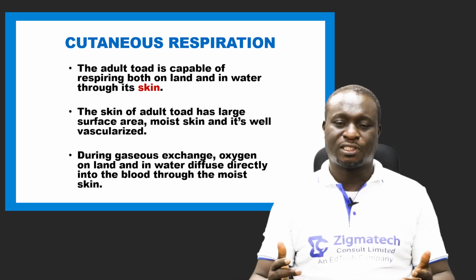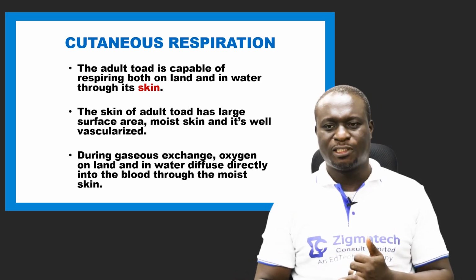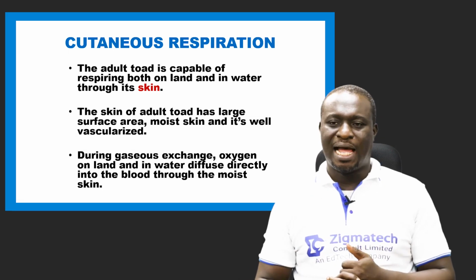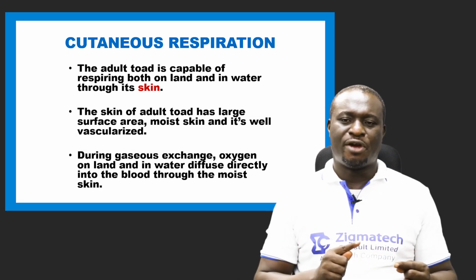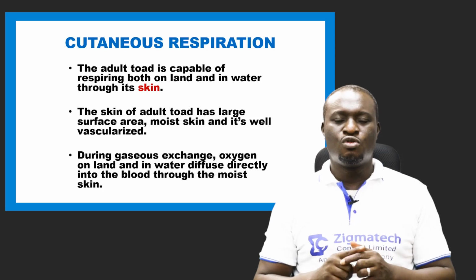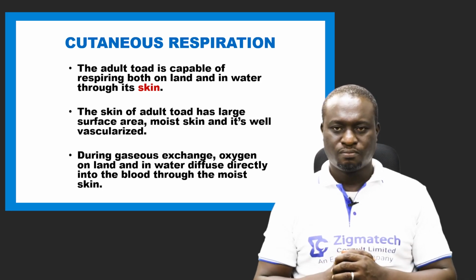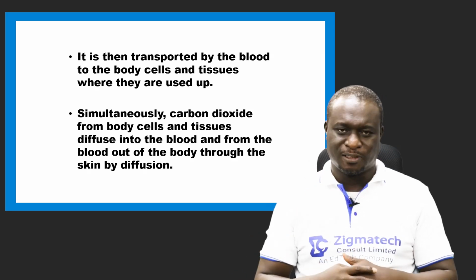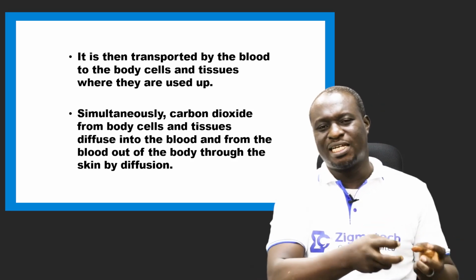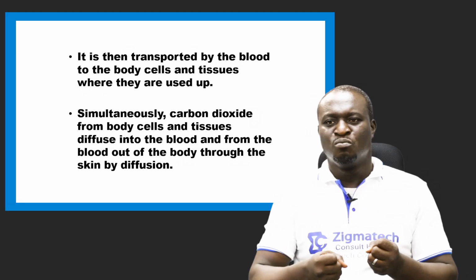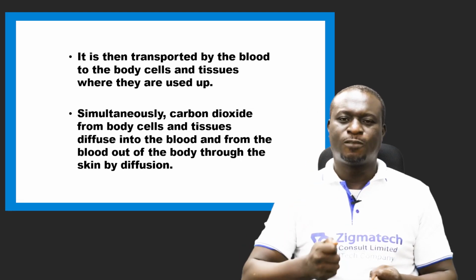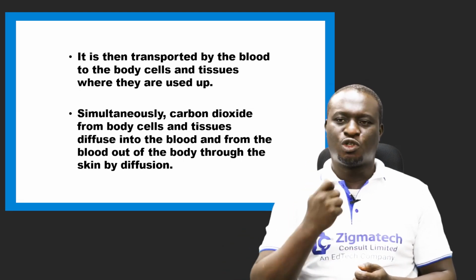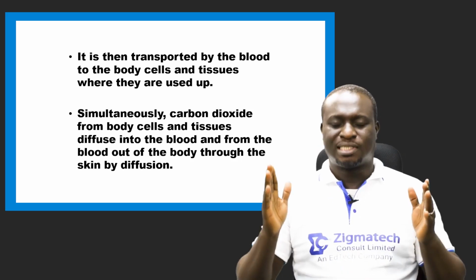When we're talking about well vascularized, it simply means that it has blood vessels or capillaries. Now, during gaseous exchange, oxygen on land and in water diffuses directly into the blood through the moist skin. It is then transported by the blood to the body cells and also tissues where it is used.